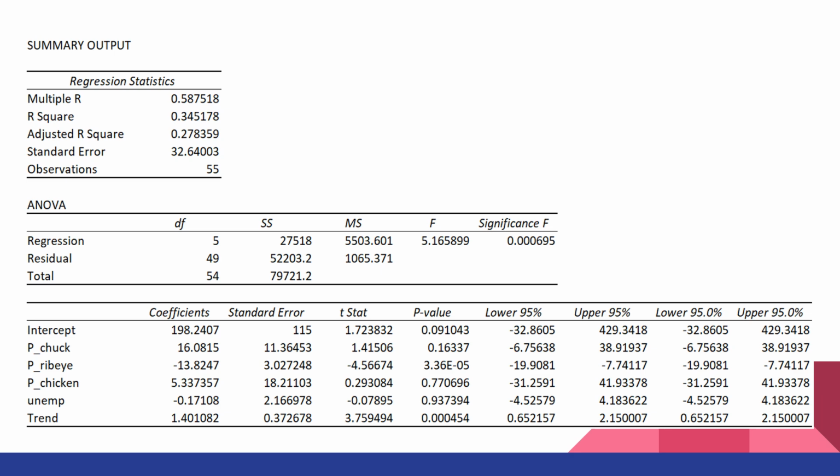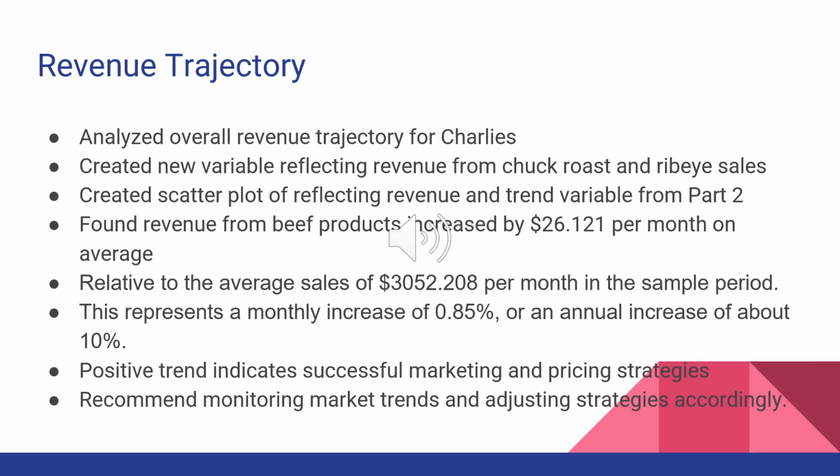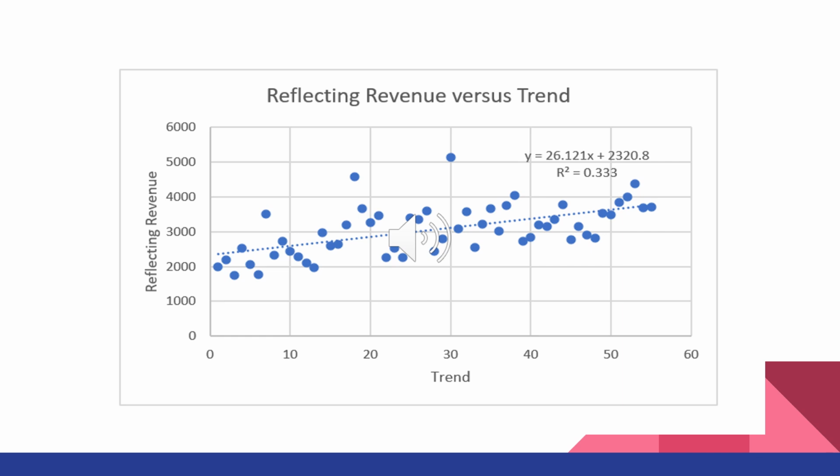As per your request, we looked at the overall trajectory of revenue for Charlie's, and we focused on the revenue coming from chuck roast and ribeye sales. To do this, we created a new variable that reflects the revenue from these two sources, and then we created a scatter plot of revenue. Analyzing the data, we found the revenue from the two beef products, and this represents the increase in the average sales per month. In other words, there was an annual increase of about 0.74%. Here you can see the graph representing the relationship between revenue and trend.